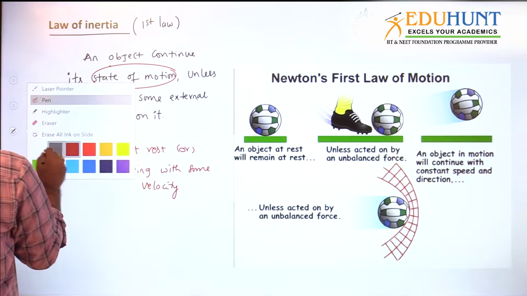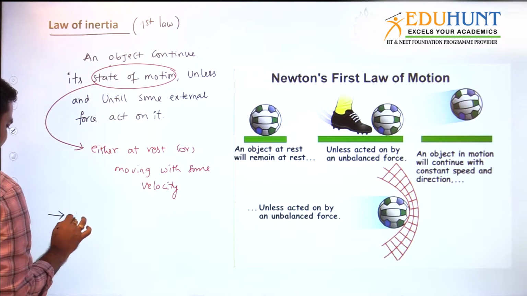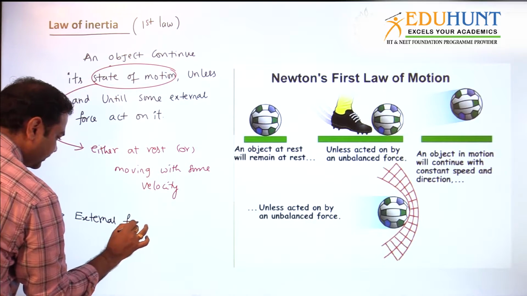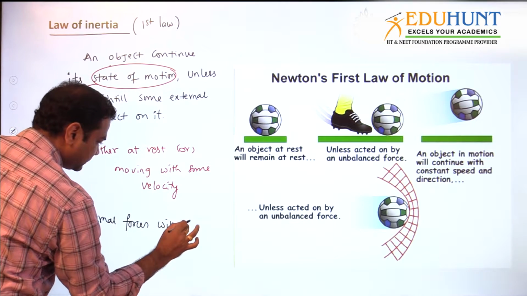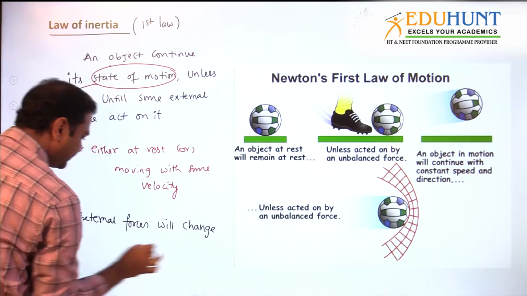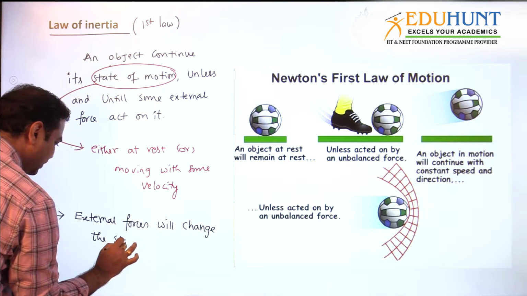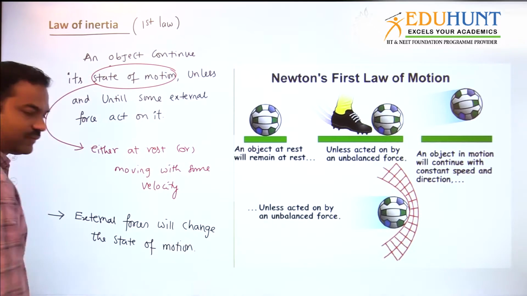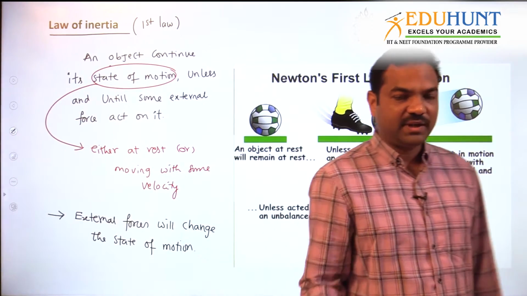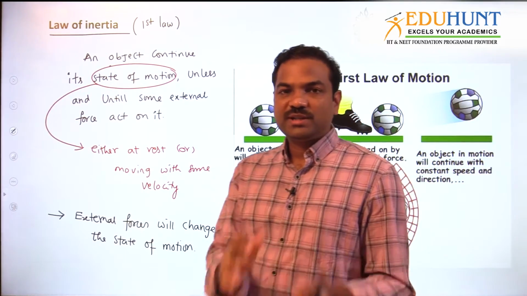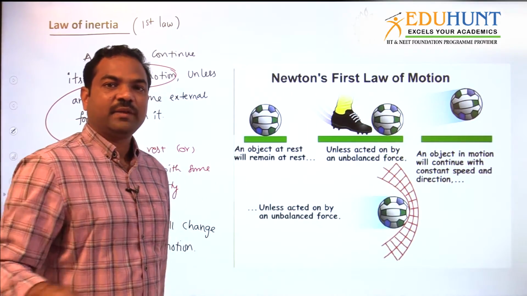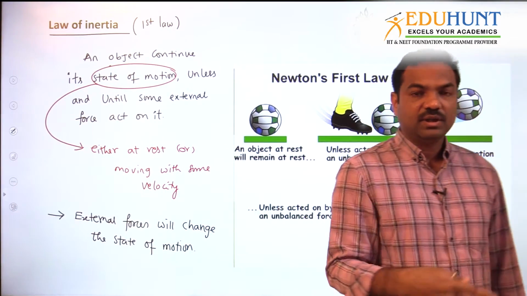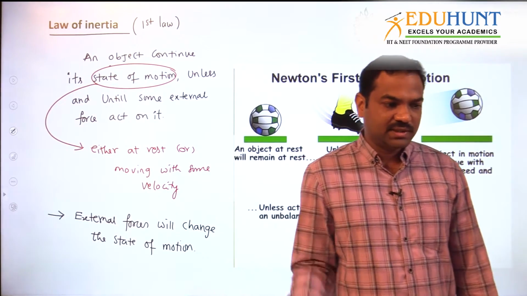Ultimately we can write the entire statement in these terms: external forces will change the state of motion. Simple. That means if any external force acts on the body, if the body is at rest, it will move. If a body is moving and some force acts, either its motion will change or it may come to rest also. Both things are there.